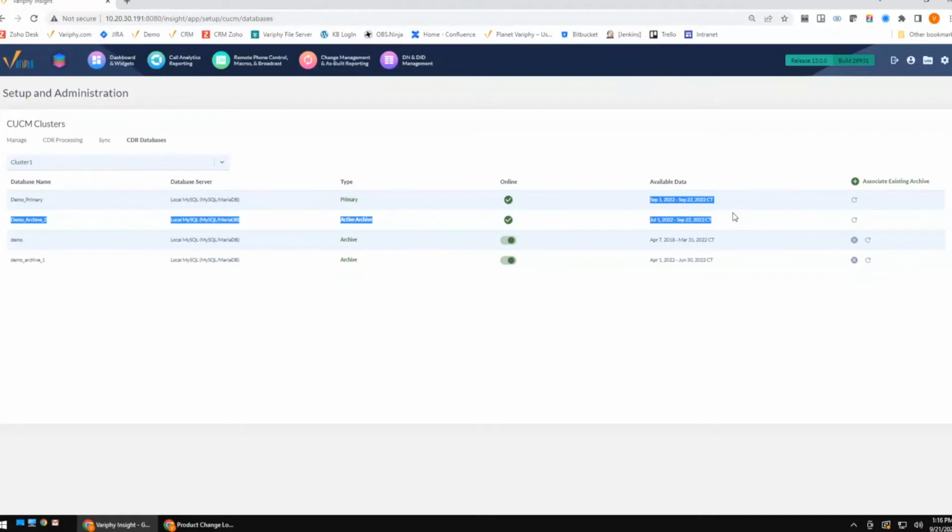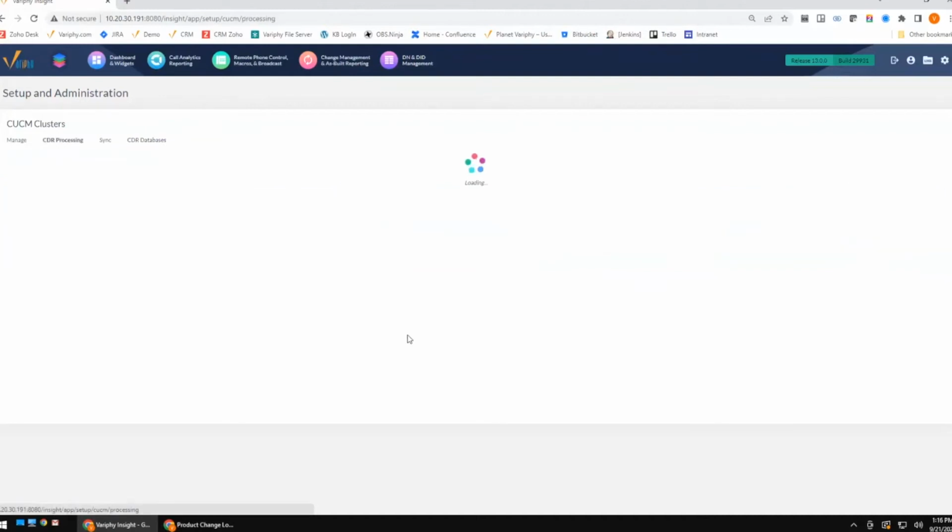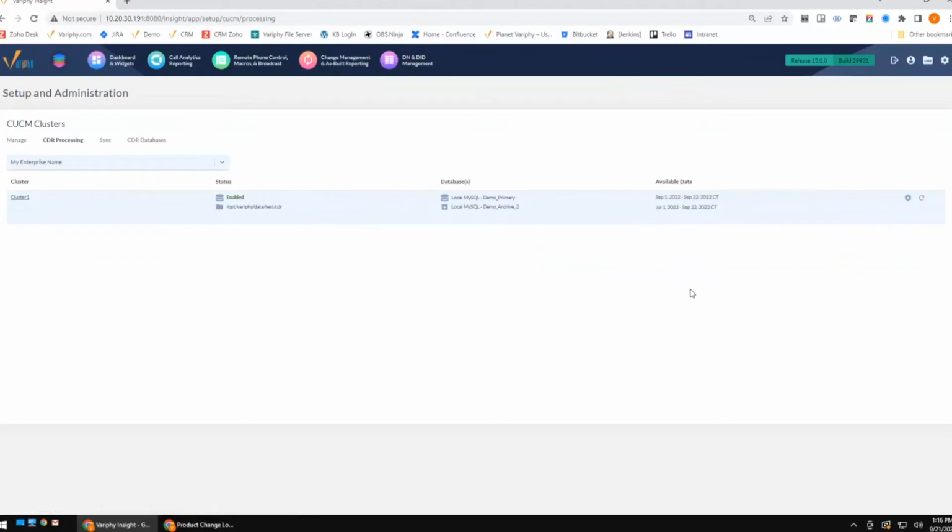With database archiving, the next piece that we also have is the ability to manually archive databases. So with database archiving, we kind of automatically do that for you. We keep those databases small based on your schedules. But not everybody is interested in database archiving or has the need for it. Sometimes they just have a large database. They've been running for a very long time, and they want to keep that data, but they don't necessarily need it archived regularly. So with that, you also have the ability to do what we call multi-database support.